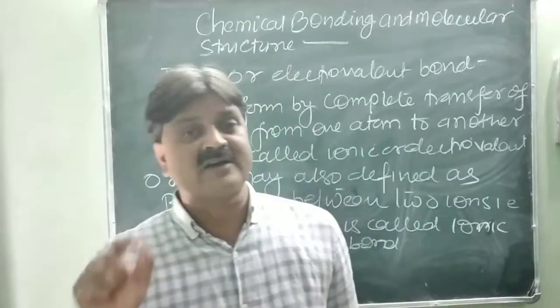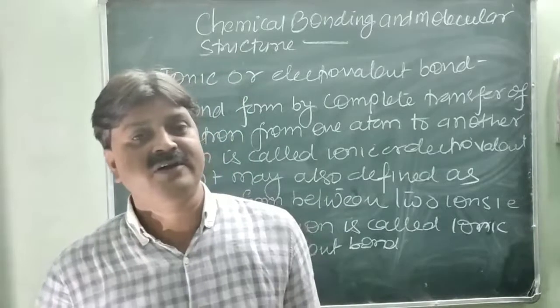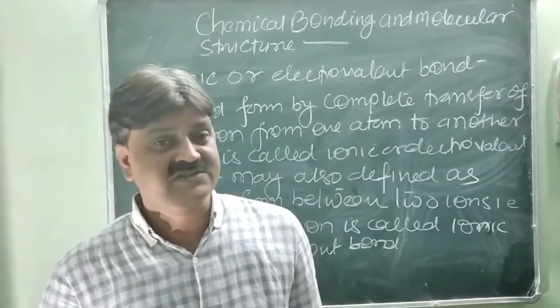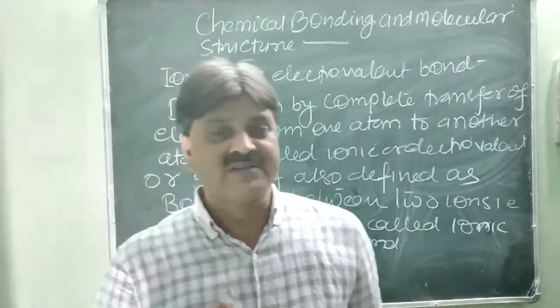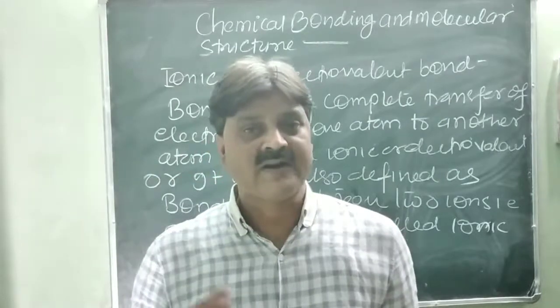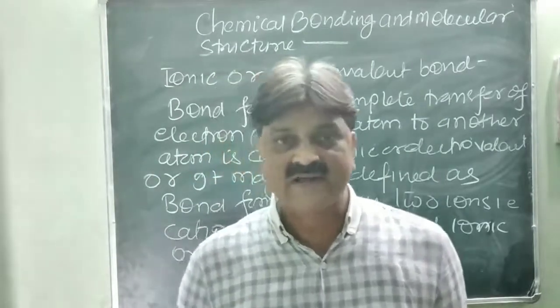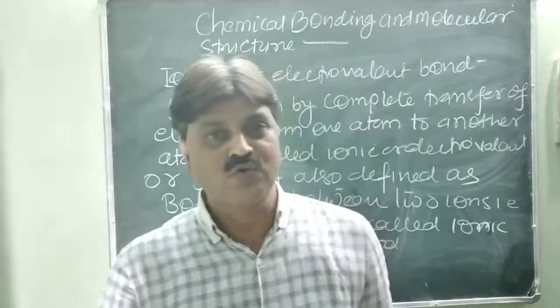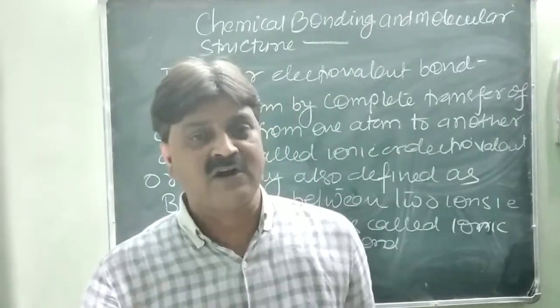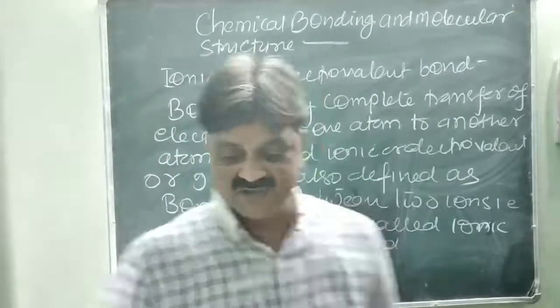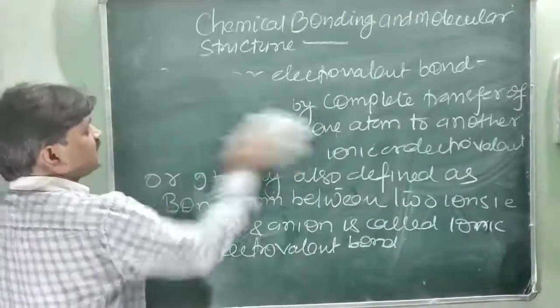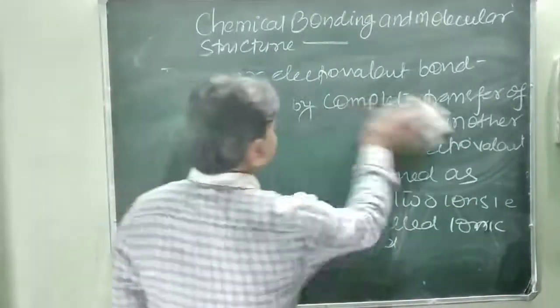The movement, or complete transfer, of electrons from the valence shell of one atom to another atom to form a bond is called the ionic bond or electrovalent bond. It may also be defined as the bond formed between the two ions, that is cation and anion, is called the ionic bond. For example, in the case of sodium chloride,